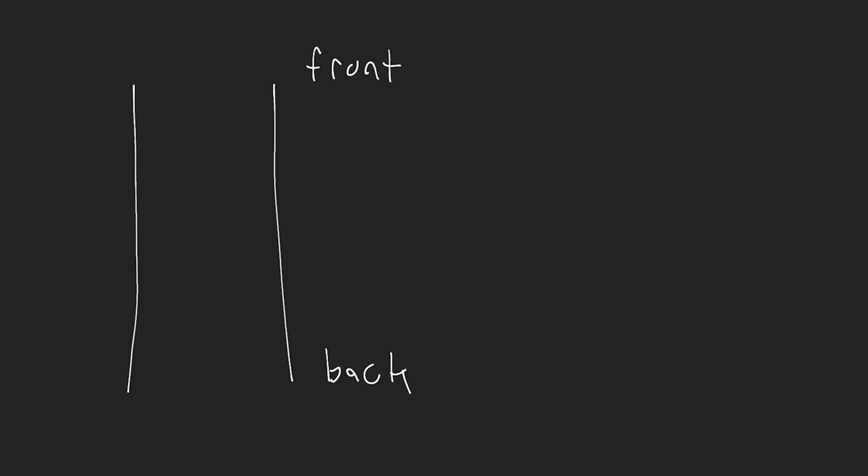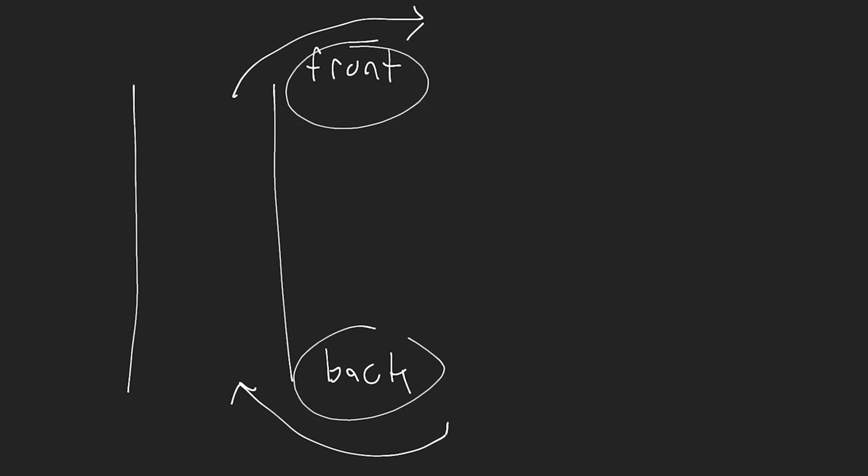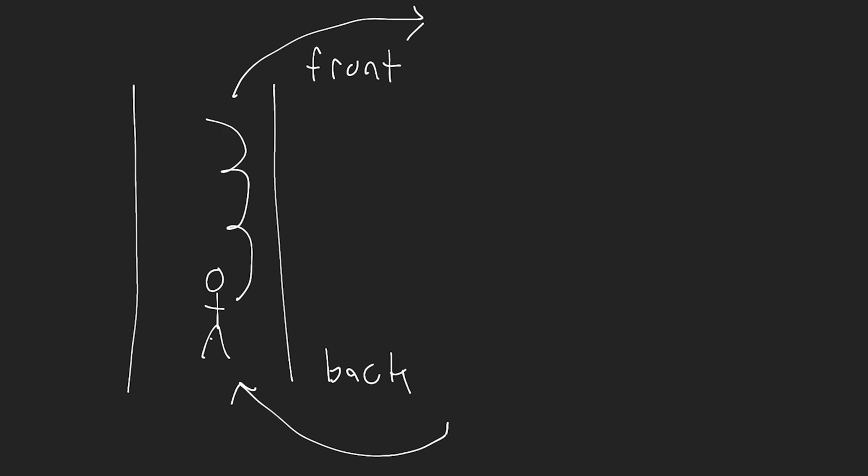Now, if we draw out a queue here, we always have a front and a back of our queue. When we're implementing the queue, we need to make sure all of the elements get inserted in the back of the queue, and then they come out of the front of the queue, okay? So just like back of the line, front of the line. Now, you can actually insert elements from the front and remove them from the back if you wanted to do that. It doesn't really matter. You just have to make sure you do it in the same order every time you do the operation. So in our case, we're going to always insert from the back, and we're going to always remove from the front. So that means someone new comes into our line, they go to the back, and then they will move throughout the queue to the front as elements get processed.